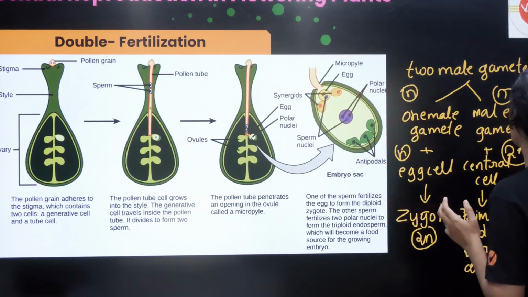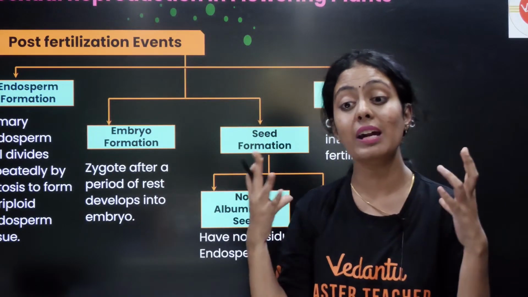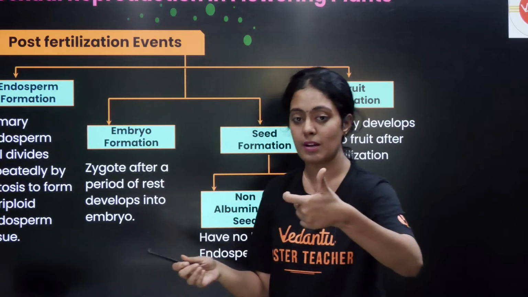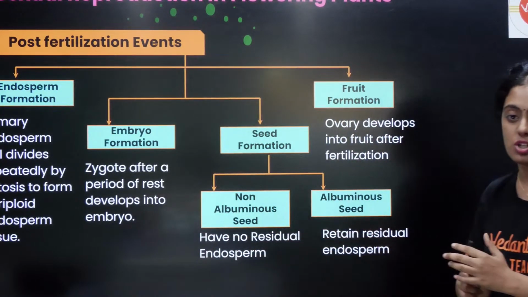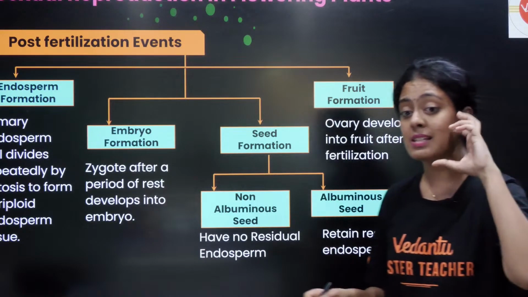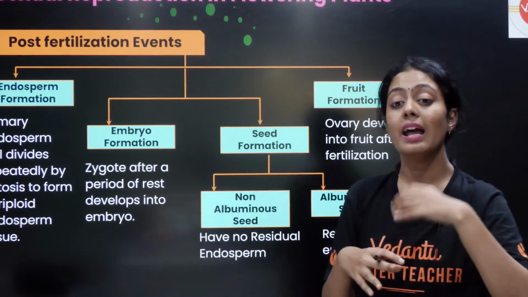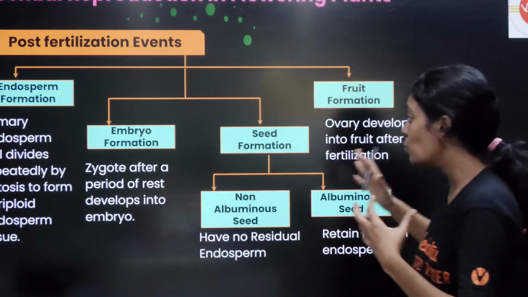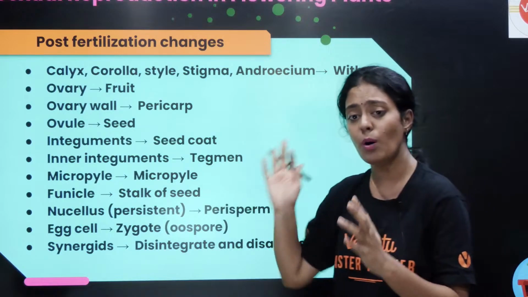Okay, double fertilization already படிச்சாச்சு. இப்போ post fertilization, fertilization ஆனப்புறம் என்னெல்லாம் நடக்கும்? There are 4 important events: endosperm formation, embryo formation, seed formation and fruit formation. We will be discussing each one of them in detail. So first என்ன ஆகும்? Fertilized egg லந்து zygote develop ஆகும். And you have my central cell. The central cell will develop into endosperm, and there are 2 kinds of seeds, and how the fruit is developed we will quickly discuss. ரொம்ப முக்கியம்.